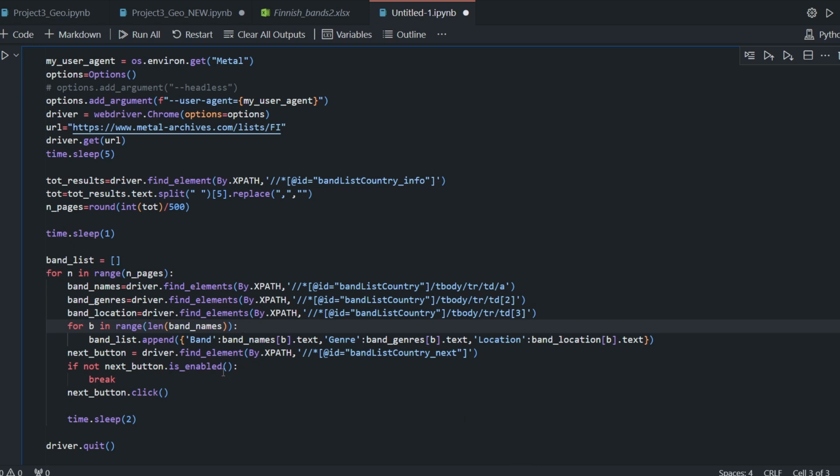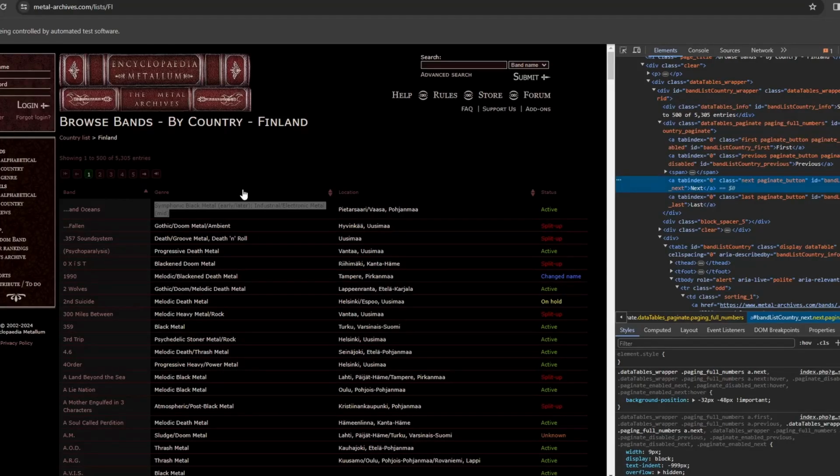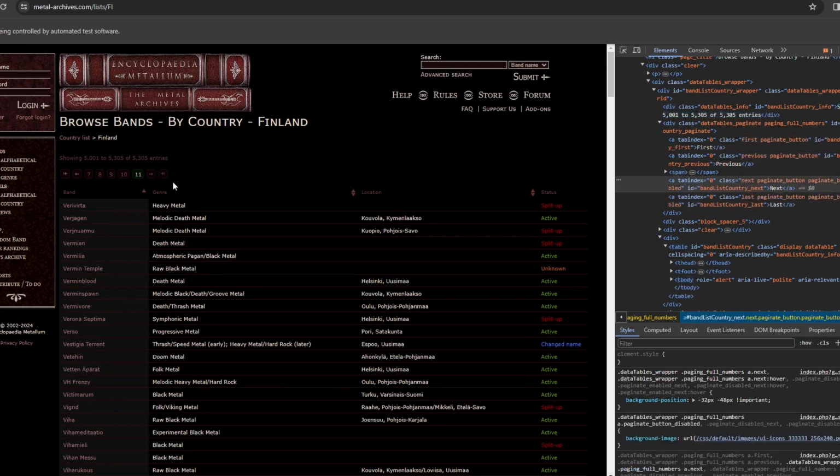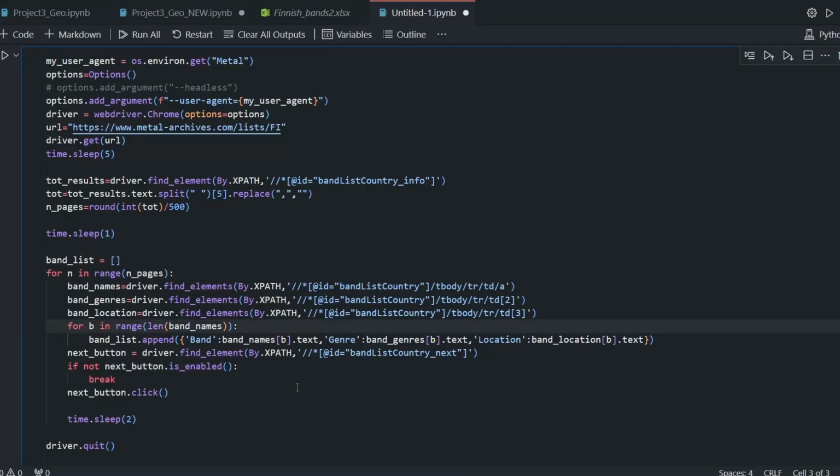This is the command you use to understand that the element is grayed out. For instance, if you go to the last page, you see here the next button cannot be clicked on, which means it's not enabled. And this will prevent you from an endless loop.